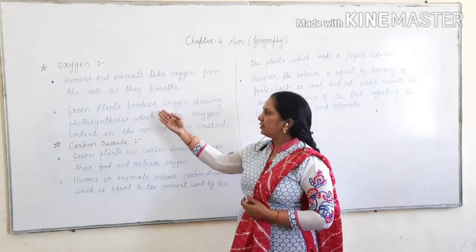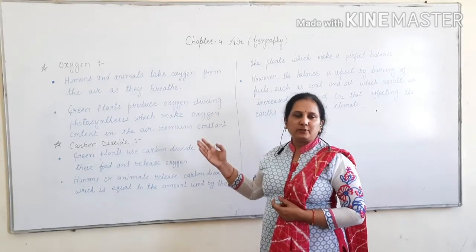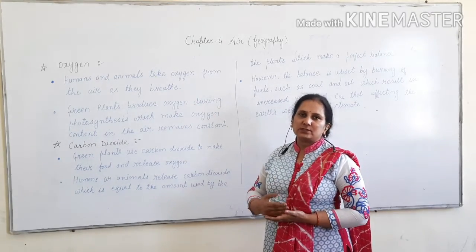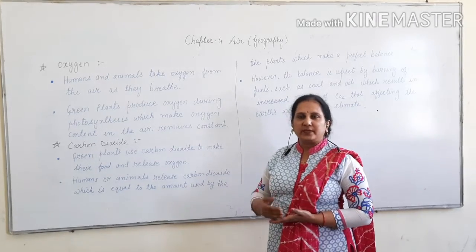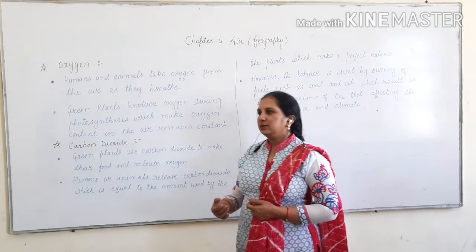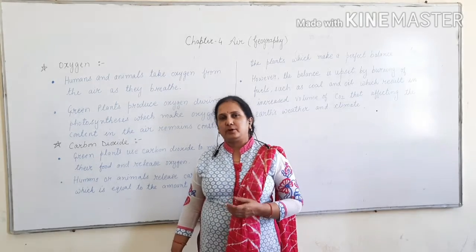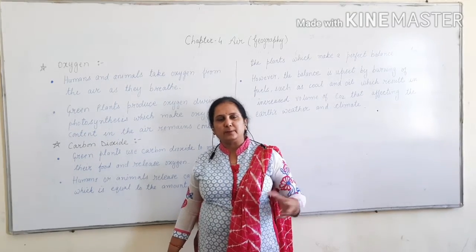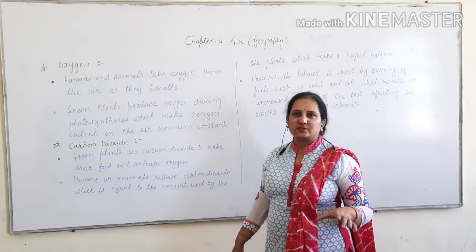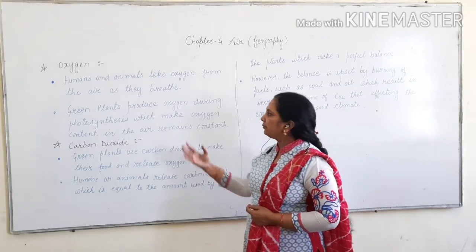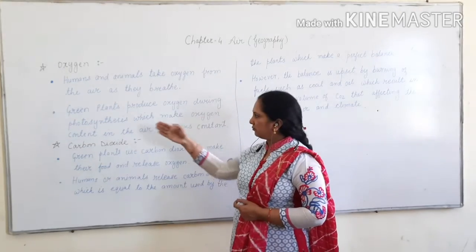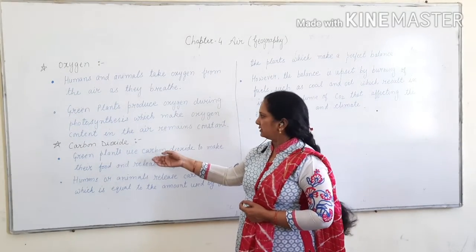How do they produce the oxygen? During the process of photosynthesis, means during the process in which they make their food. Green plants make their food with the help of sunlight and a green pigment called chlorophyll, the process known as photosynthesis. During that process they release the oxygen.